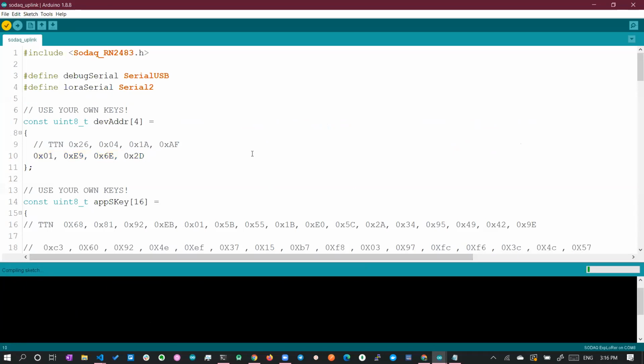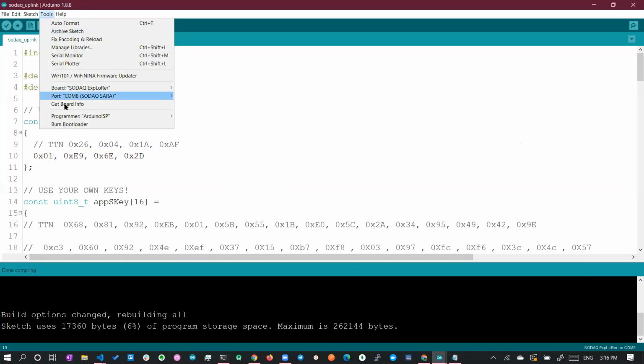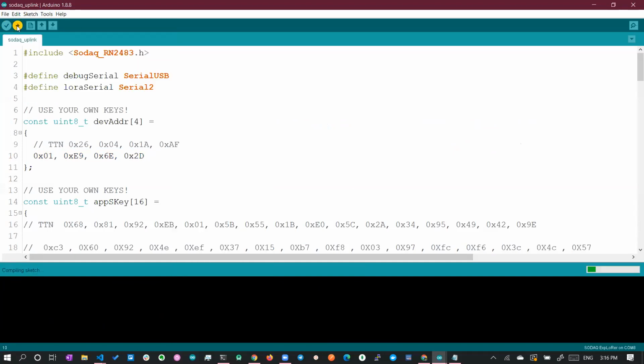Let's compile it. Once it gets compiled, we can upload the code to our module, because the earlier one was occupying more memory. Let's use this code. It should say done compiling. Okay, it's done compiling. Now we can flash the code to the device.